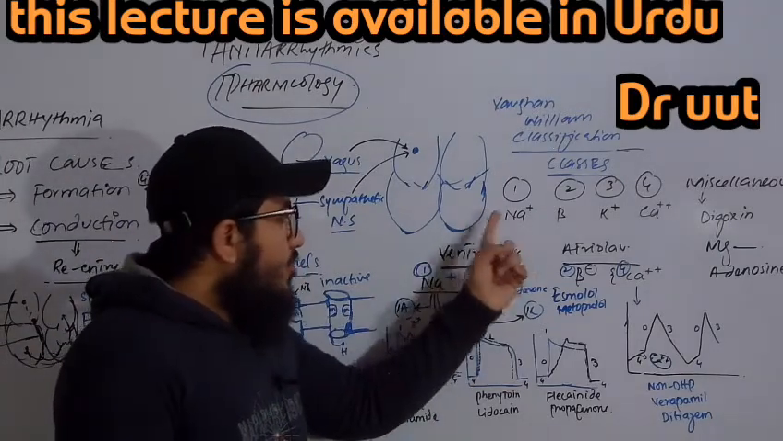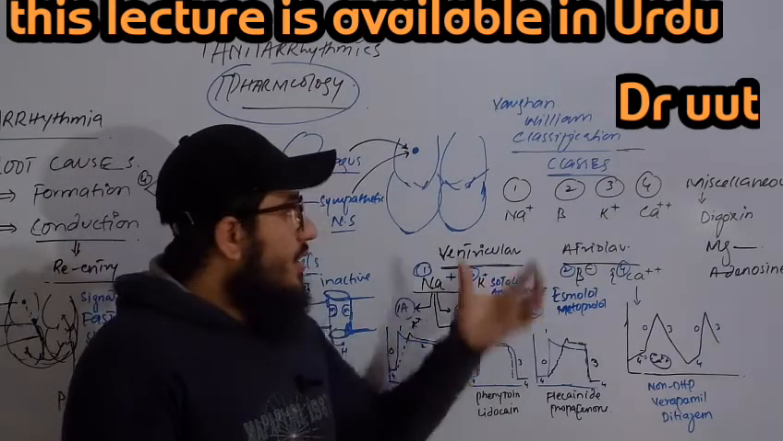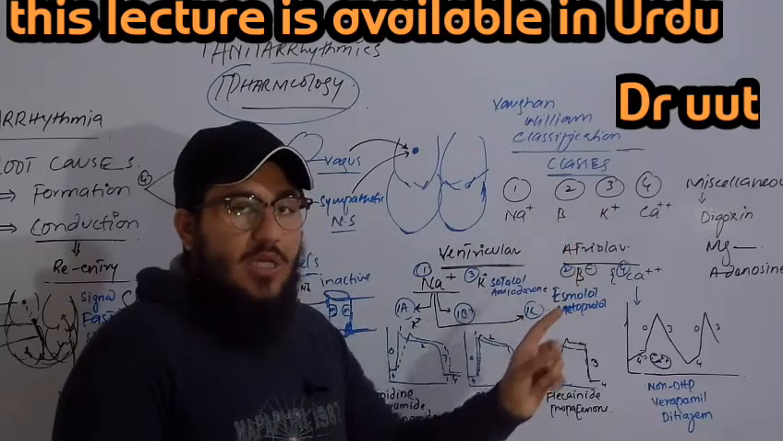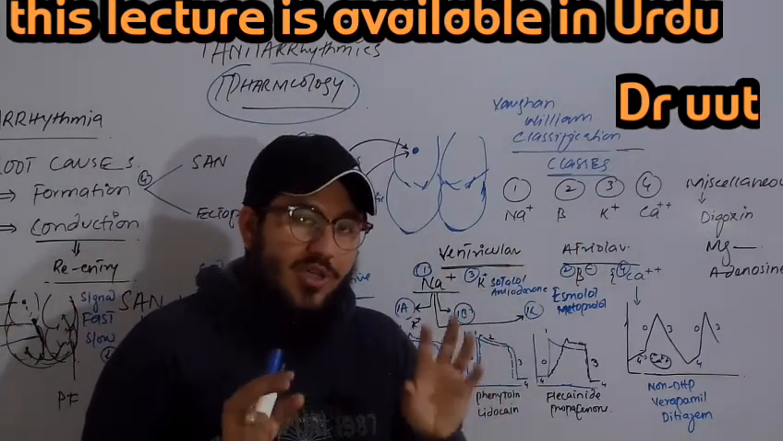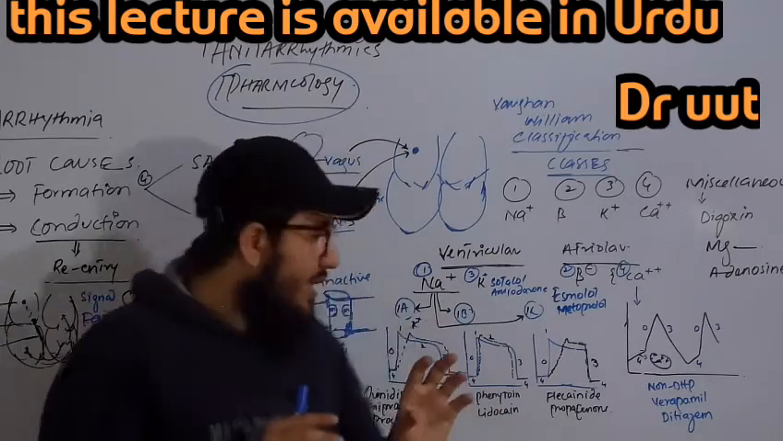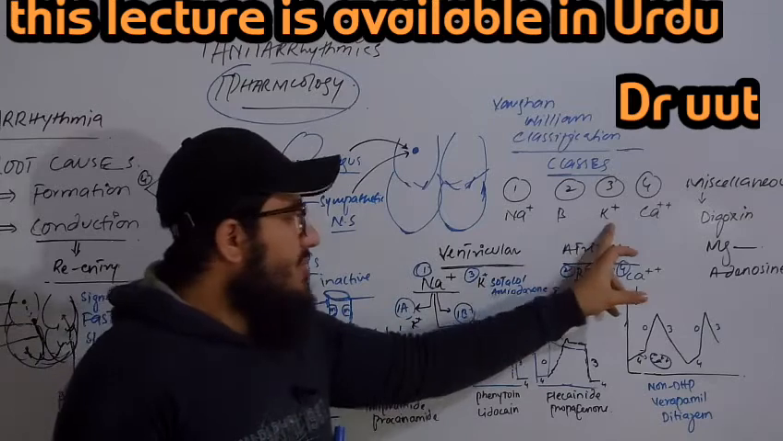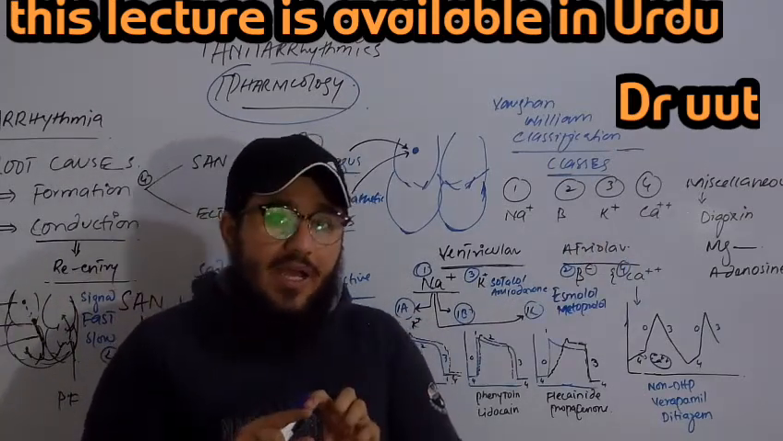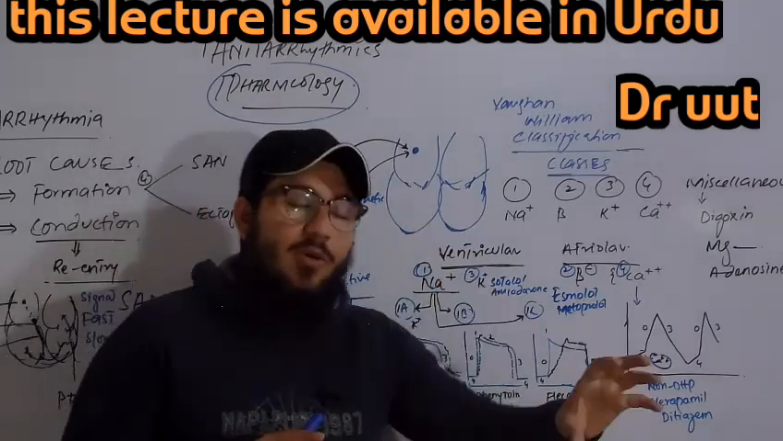Class 1 will block the sodium channels and class 3 will block the potassium channels. So these are actually called sodium channel blockers and potassium channel blockers. In the myocytes, the depolarization is caused by the sodium channels and the repolarization is caused by the potassium channels. If we block them, what will happen? A kind of delay will be observed: delayed depolarization and delayed repolarization.